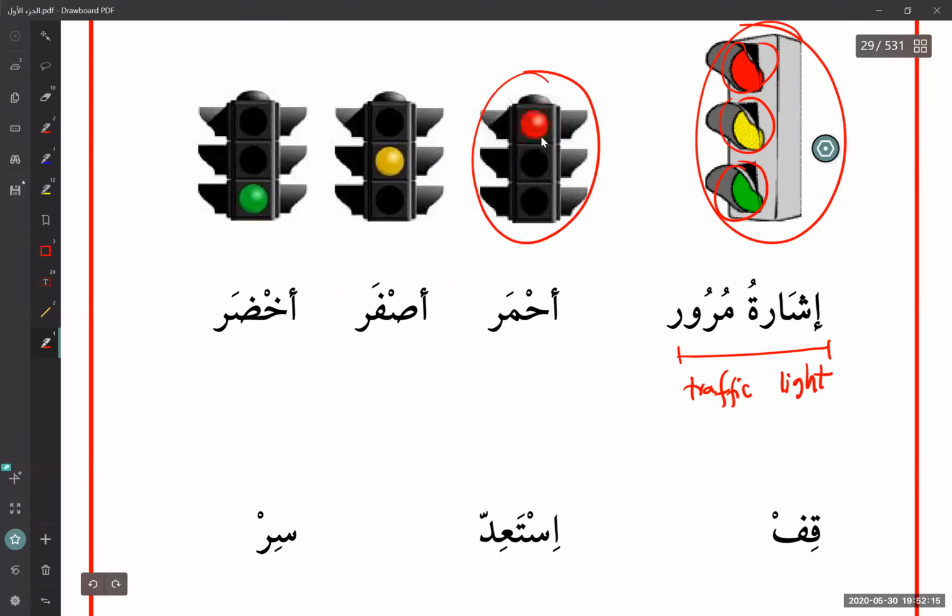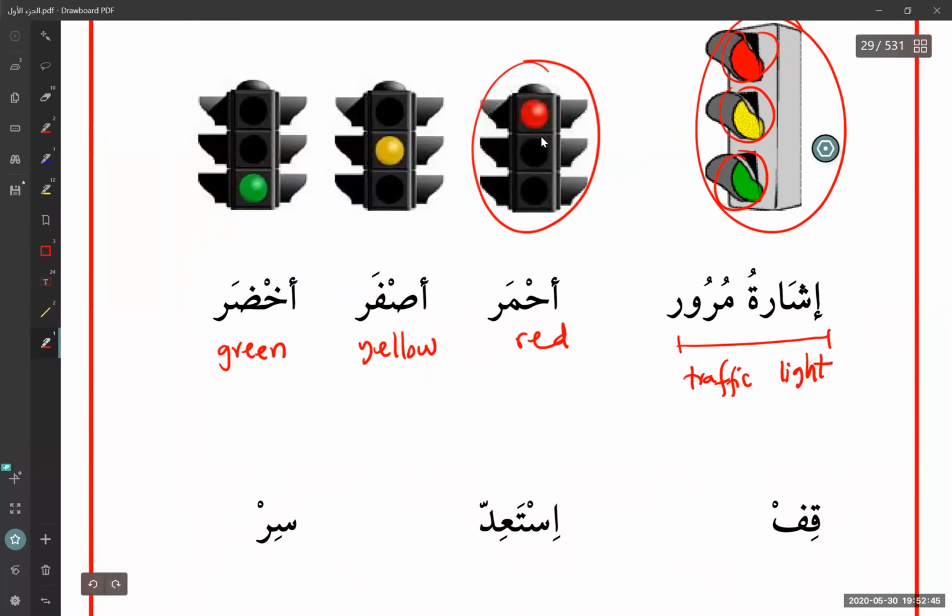Okay, the first one is red. So how do you say red in Arabic? Ahmar. Ahmar is red. Then we have yellow. Asfar. Asfar is yellow. Okay. And then we have green, which is akhdar. Akhdar is green. Okay. So we have red, yellow, and green.